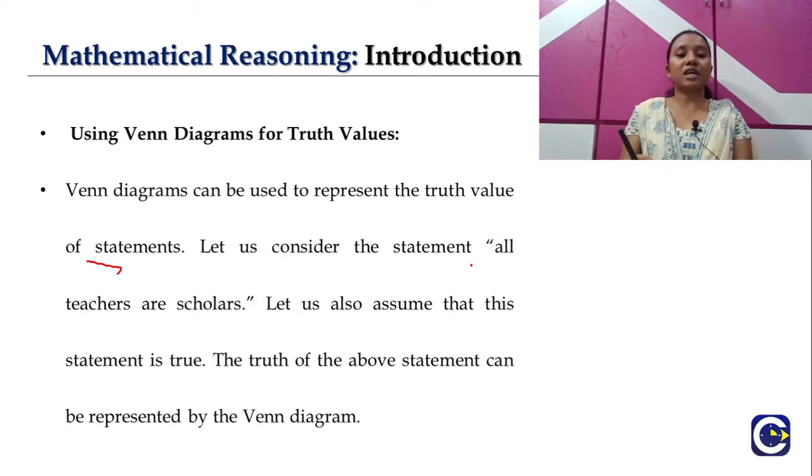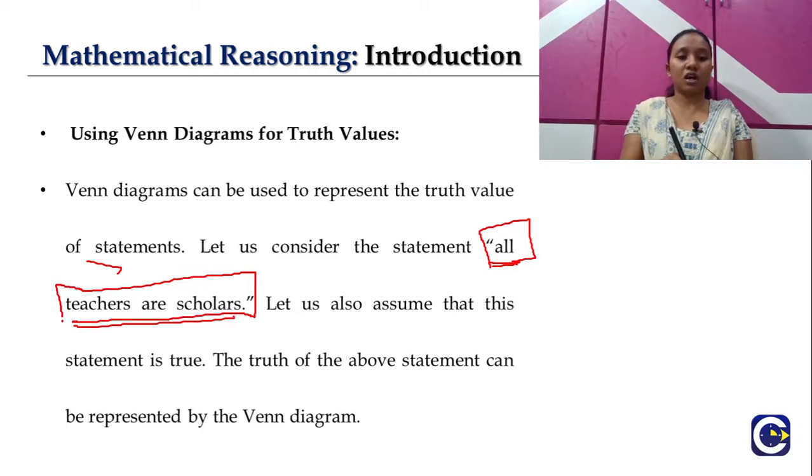Right. So let us consider the first statement: all teachers are scholars. This is one statement which we are considering here. Now we have to find whether this statement is true or false, and find the truth value. Let us also assume that this statement is true.